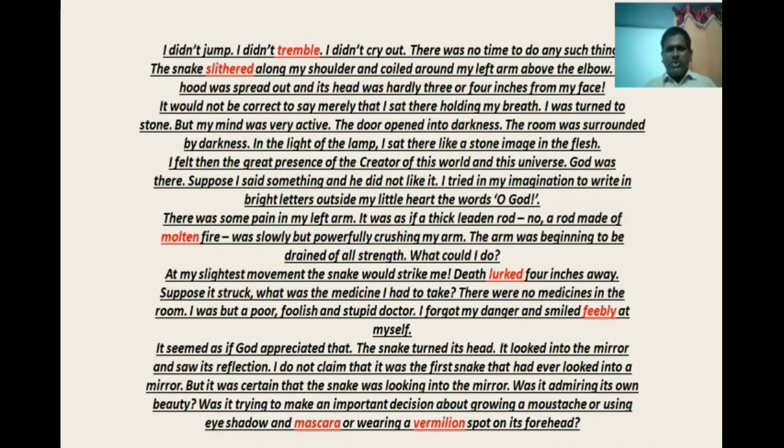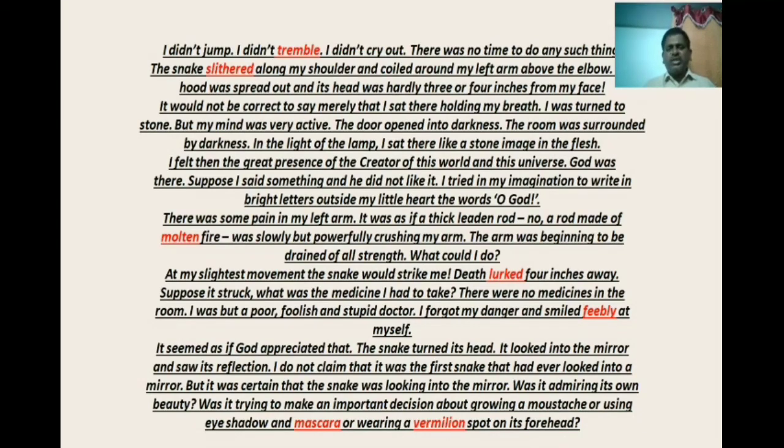He was unable to do anything because slowly the creature, the God creature, was just creeping down and he could do nothing. At my slightest movement the snake would strike me, death lurked four inches away. Now this doctor has been thinking, death lurked three or four inches away. Suppose it struck. What was the medicine I had to take?